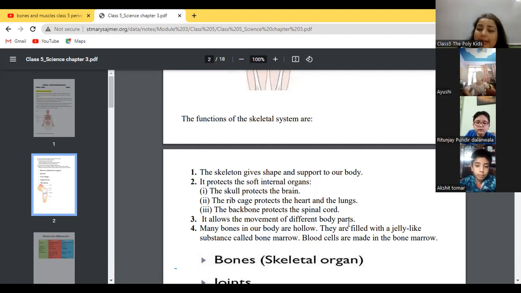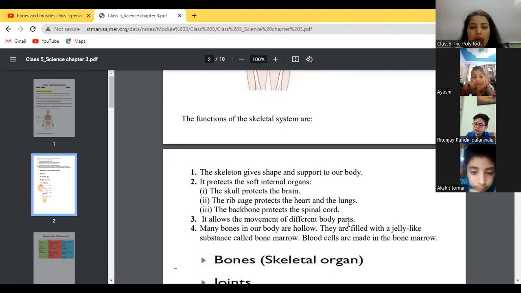जो हमारा skeletal system होता है, that allows the movement of different body parts. इसी से तो हमारी body move करती है ना. I can move these fingers because of the bones, right? I can move it also because of bones. I can do like this and this because of the bones. The skeletal system helps us with the movement of different body parts.